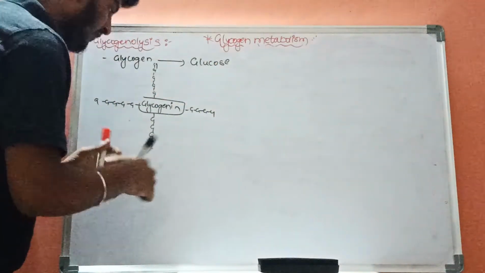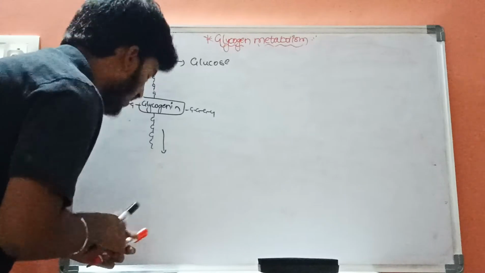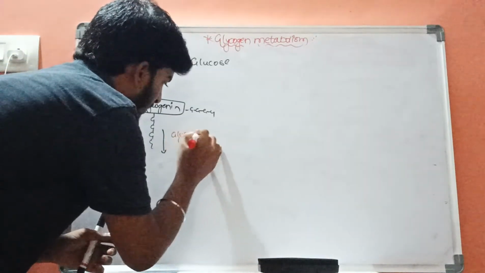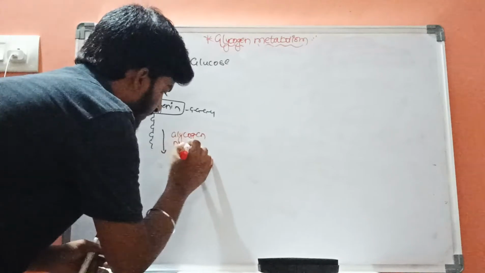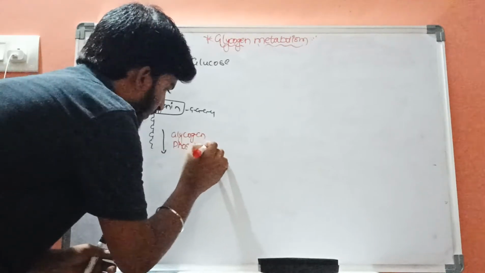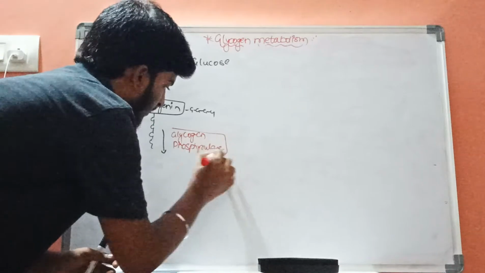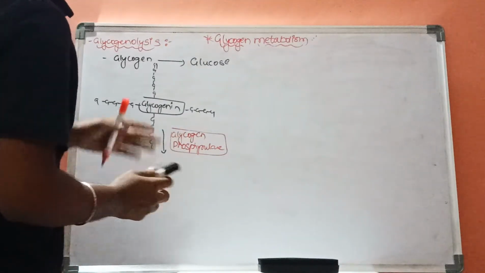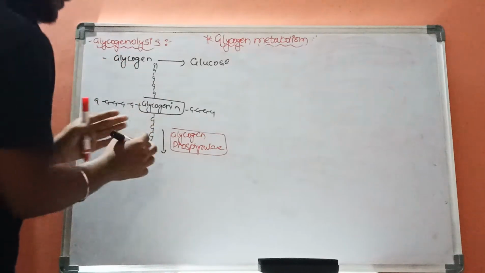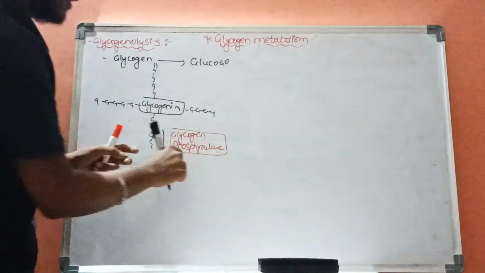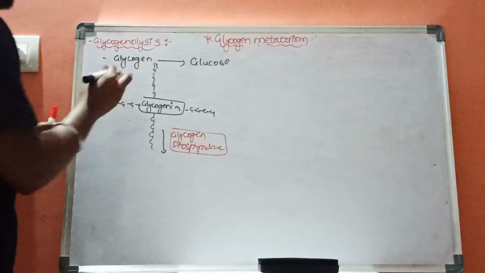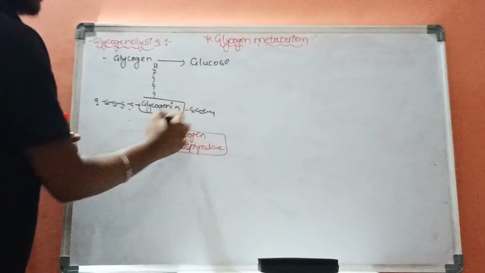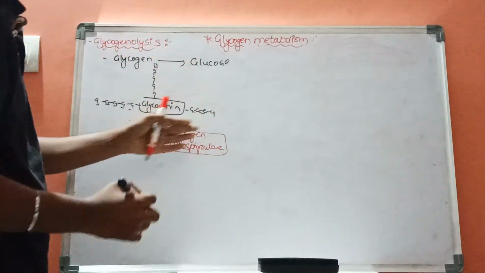Now this glycogen, with the help of an enzyme called glycogen phosphorylase, the main function of this glycogen phosphorylase is it will remove the glucose molecules successively from this glycogen.